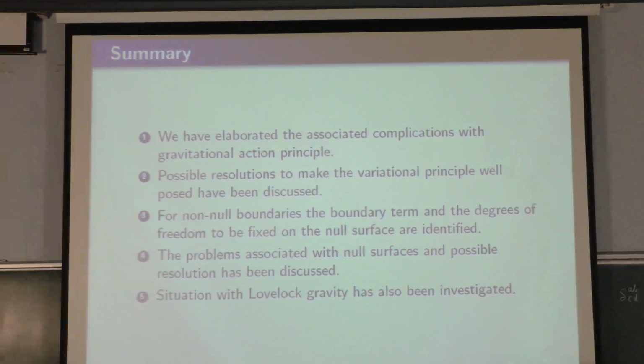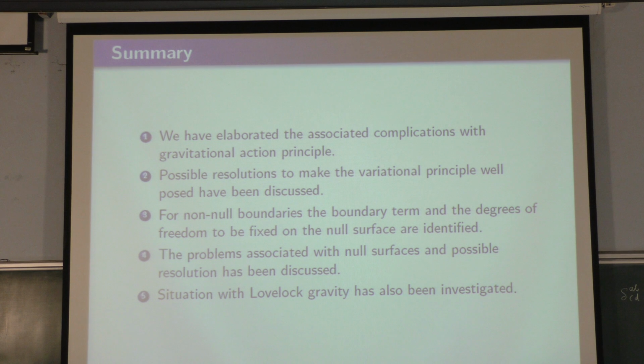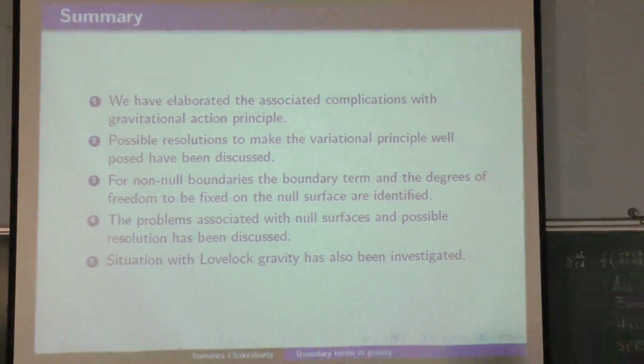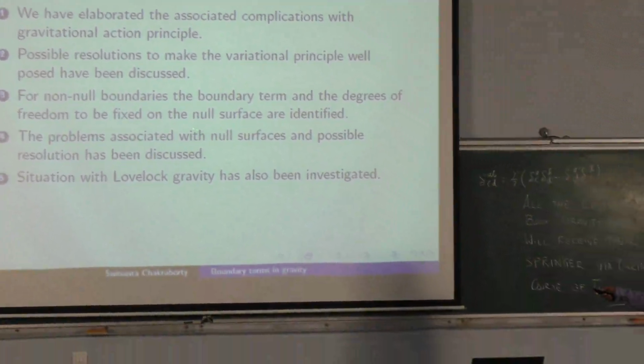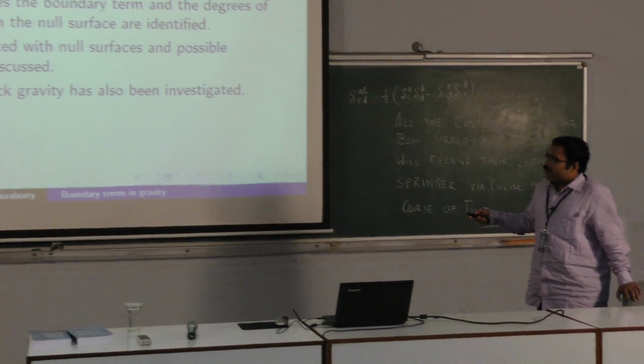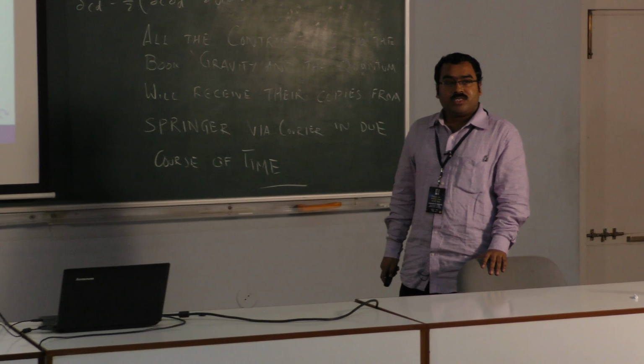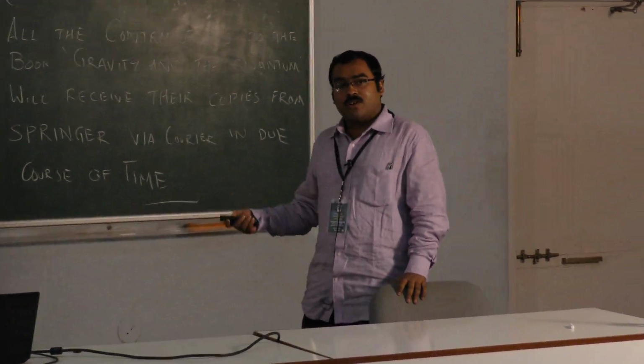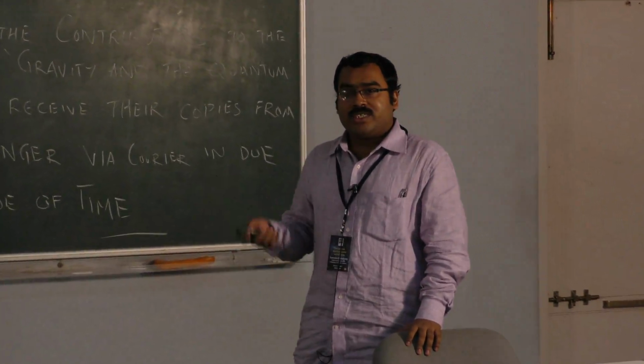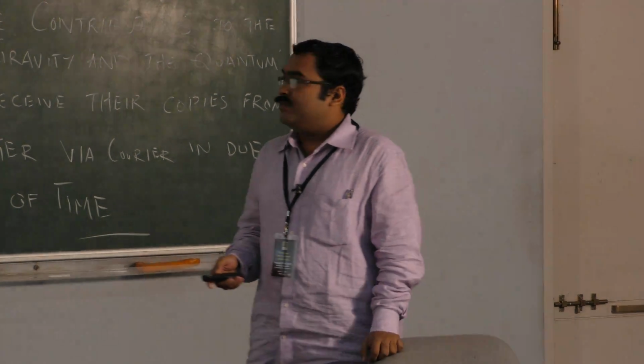For non-null boundaries, we get the 2K root h expression exactly, and you know what are the degrees of freedom to be fixed, and also the same thing with null surfaces were identified, and what are the problems and possible resolutions. And finally, the corresponding situation for Lovelock gravity, that is for Lovelock also the conjugate momenta, the boundary term, what you have to fix, all of them have been investigated.